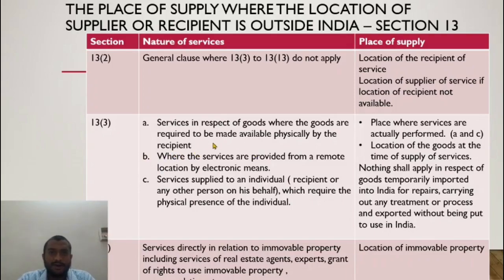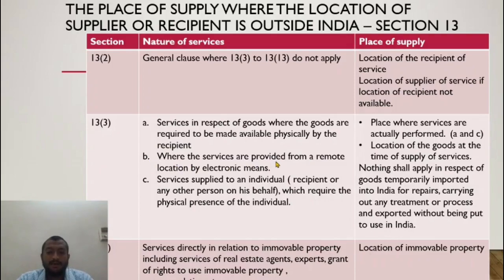Here there was a need, because if the supplier is outside India, the place of supply would be outside India because the recipient generally is outside India. The government did not want the tax to go away. That is why it prescribes the place where services are actually performed as the place of supply, in order to get tax. All of this is with an intention to bring the tax to India.